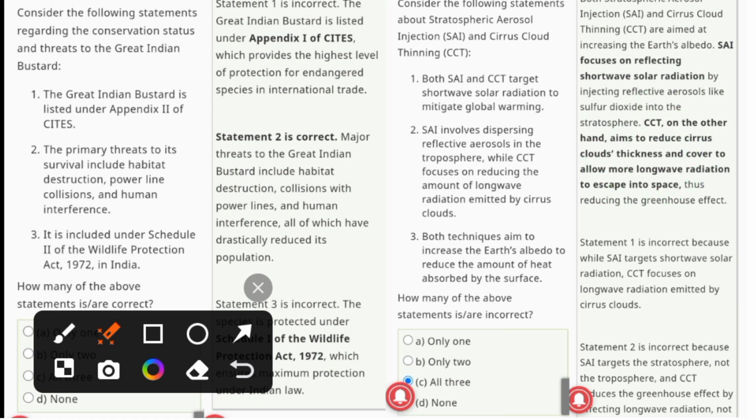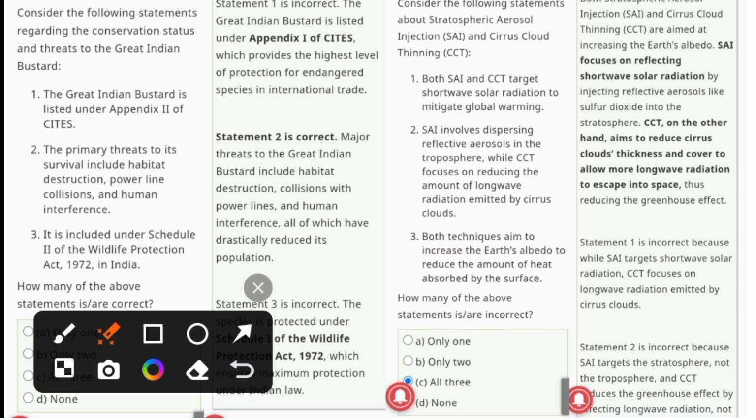CCT, on the other hand, aims to reduce cirrus cloud thickness and cover to allow more longwave radiation to escape into space, thus reducing the greenhouse effect. So the third statement is correct, and the first and second are incorrect.